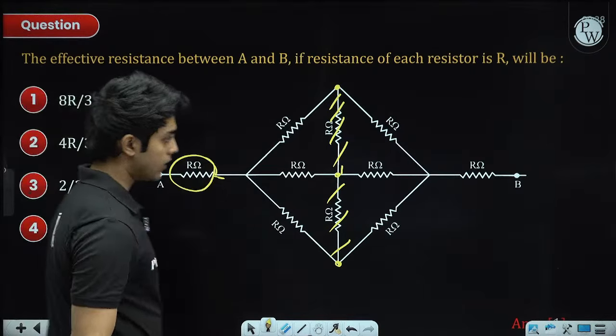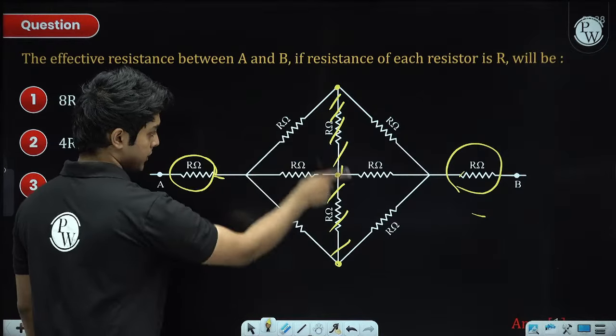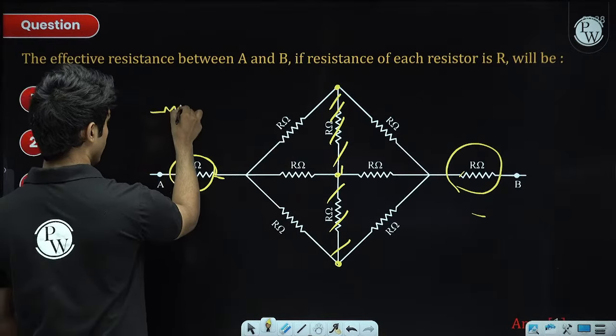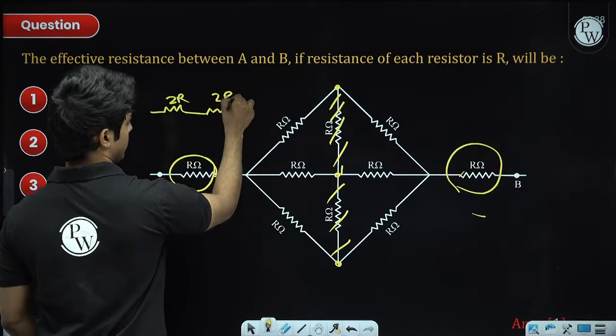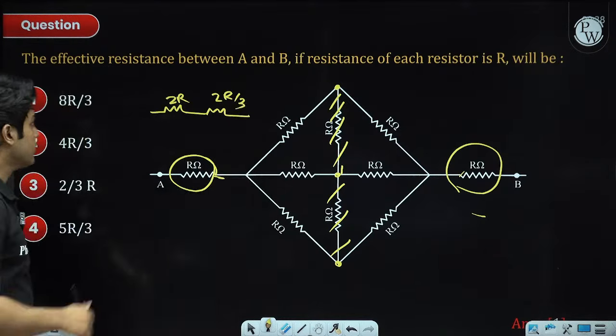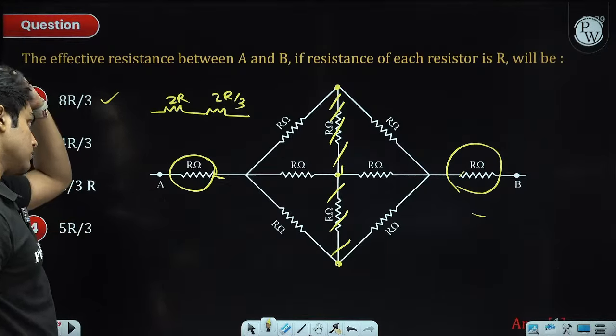Here we have R and R connected in series. They will be in series with this middle thing. So effectively we have a 2R and the middle thing is 2R by 3. So this is going to be 8R by 3. Okay, so that is it.